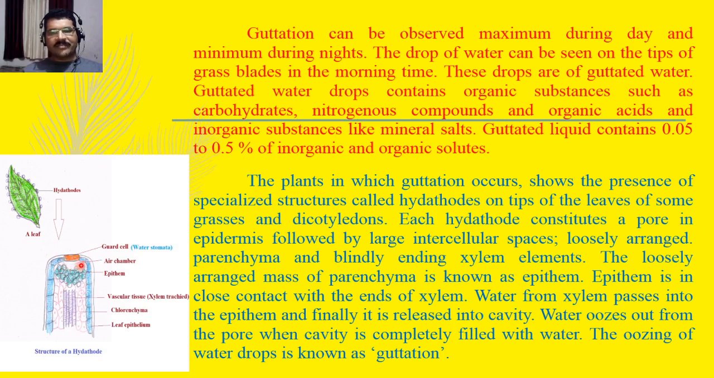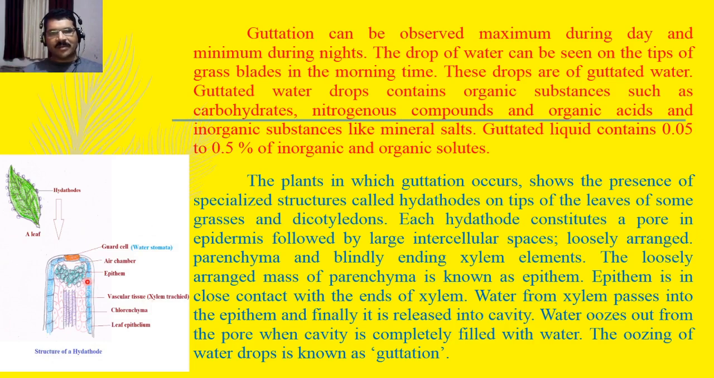When this cavity is filled completely with water, that water oozes out from these guard cells, and a small drop you can see here is nothing but the guttation water, or water resulting from guttation. As compared to transpiration, the rate of water loss through guttation is very limited. This is the specialized structure of the hydathodes, which are present on the leaf margin and leaf tip,